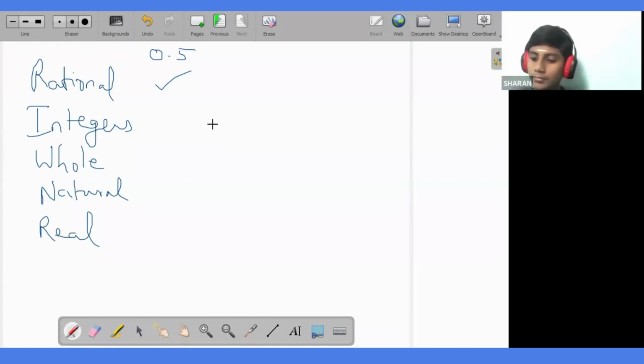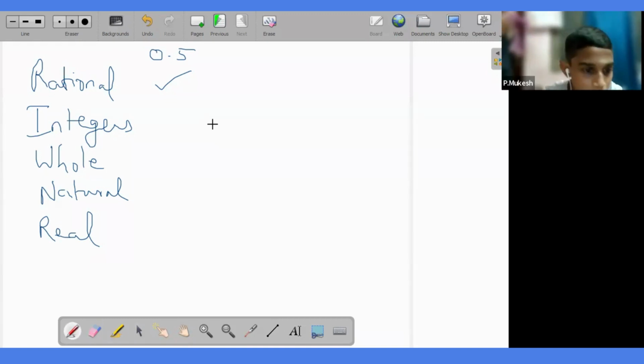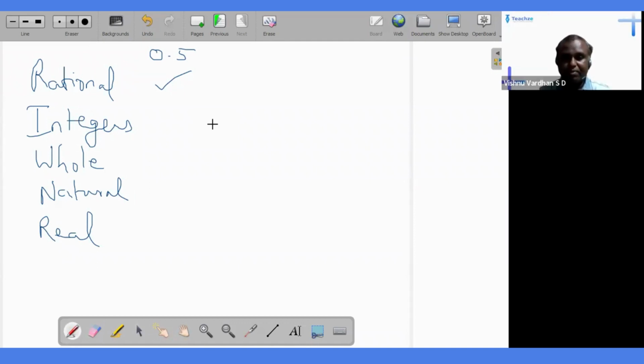0.5, is it a natural number? No, sir. It is not a natural number. Is it a negative of a natural number? Is 0.5 a negative of a natural number? No, sir.